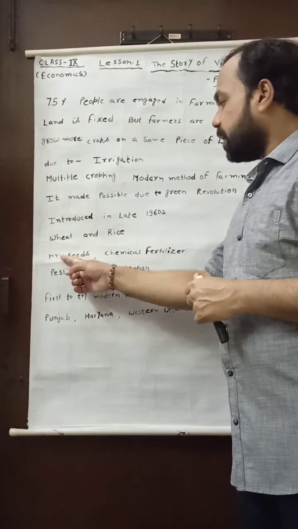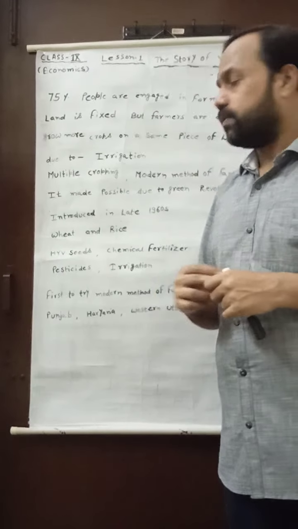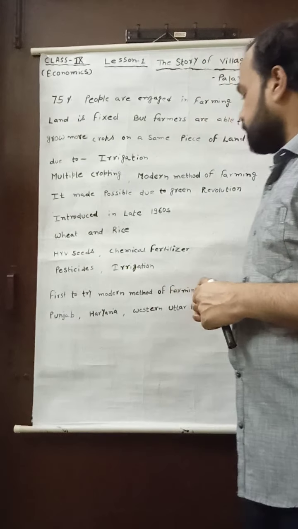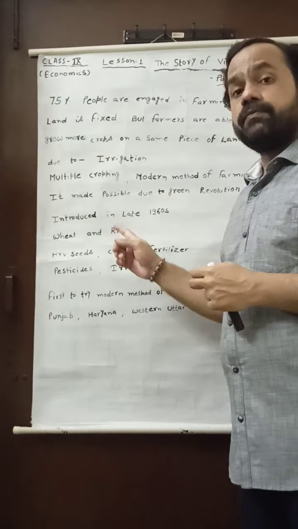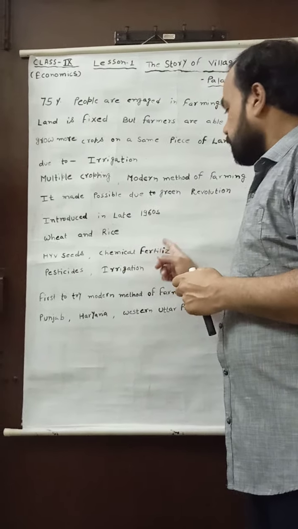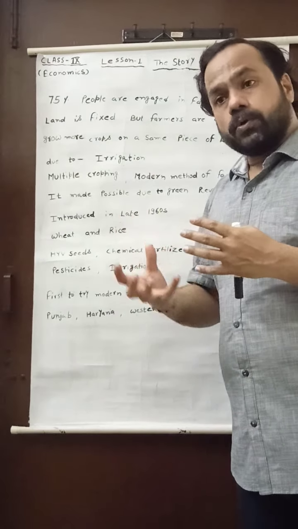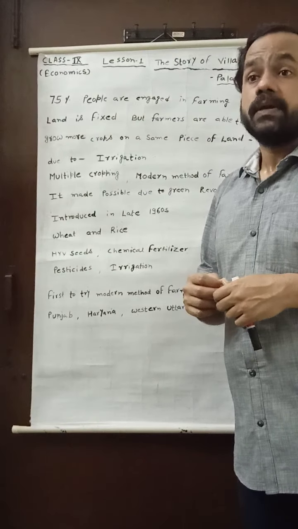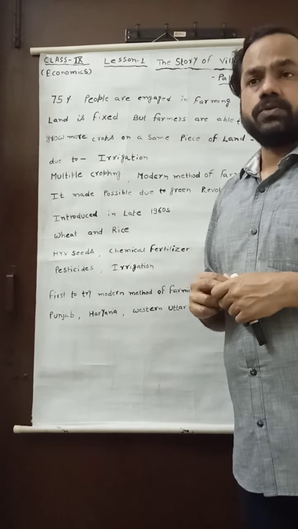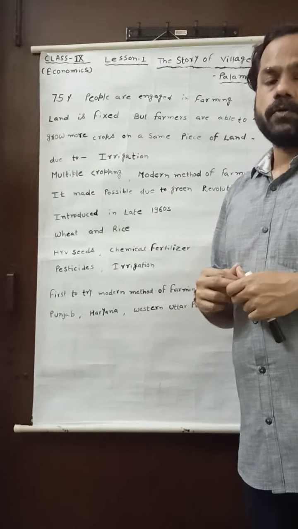First of all, HYV seeds. High yielding variety of seeds was used in the Green Revolution in place of traditional seeds. Second, very important thing, you may see that in place of manure, now in the Green Revolution chemical fertilizer is used to grow maximum crop on the same piece of land. After that, pesticides or insecticides were also used, for what? To protect the crop from the insects.